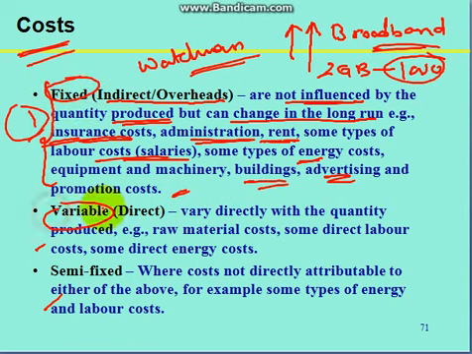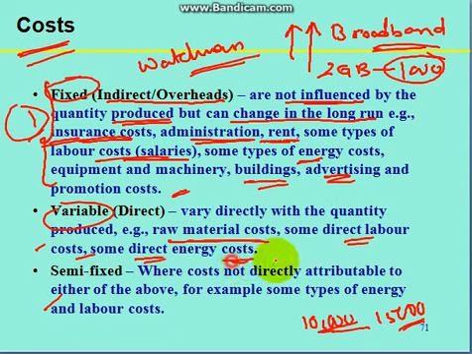Now what are variable costs? Variable cost generally vary with the production volume, raw materials. Basically if you want to produce 10,000 pens, you will require different kind of raw material for different volume of raw material, so if you want to produce 15,000 quantity, then you will require some variable material, there will be some direct labor costs, some direct energy cost. These are all depending on the variable cost, that is direct.